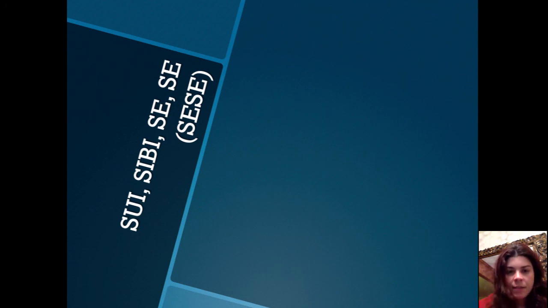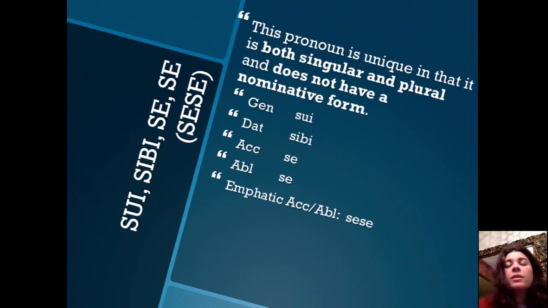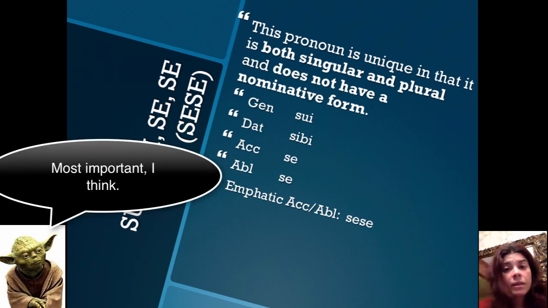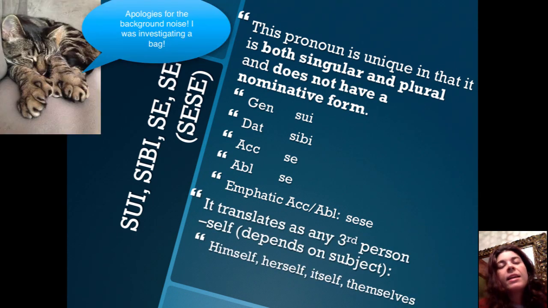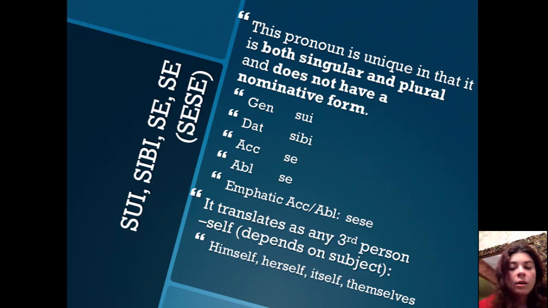So sui, sibi, se is the pronoun that is both singular and plural. It does not have a nominative form because it is merely the reflexive pronoun. It only reflects action back onto the subject, so therefore it doesn't need to ever be the subject. So sui is the genitive form, sibi is the dative, accusative is se, and ablative is se. And occasionally we'll see the emphatic accusative and ablative form, which is sese. So it translates as any third person self, depending on what your subject is. It can be himself, herself, or itself, as well as themselves.